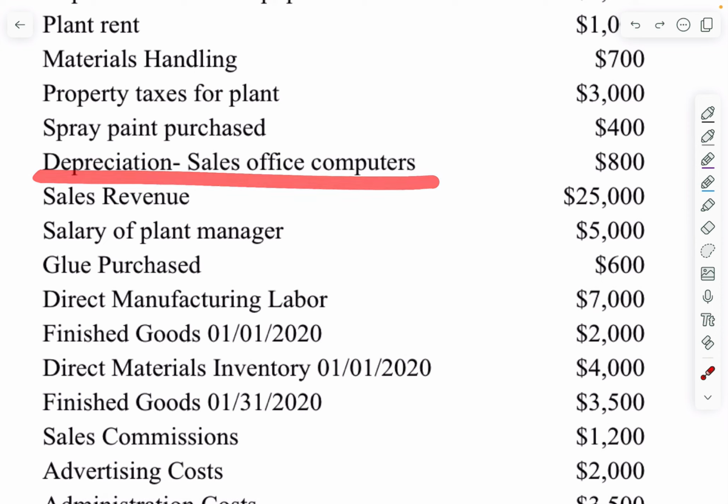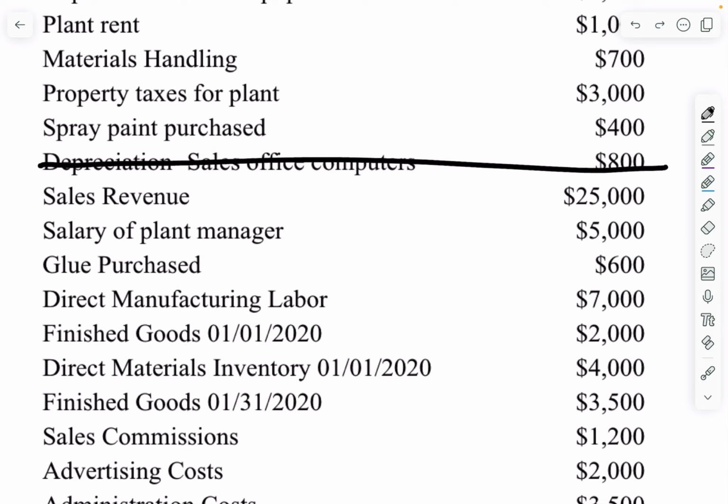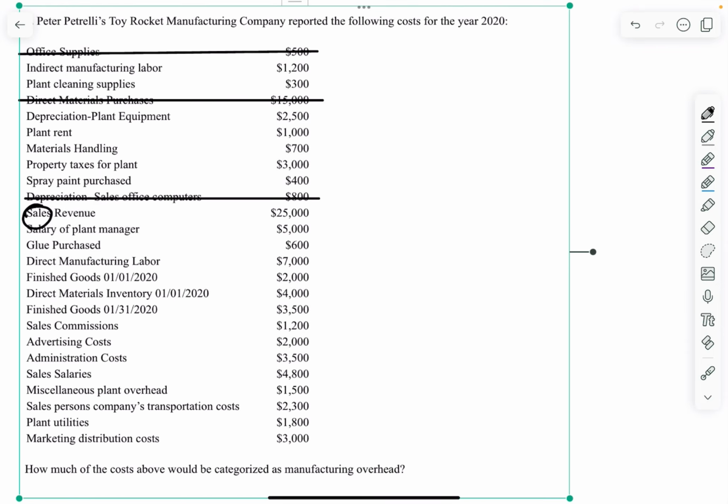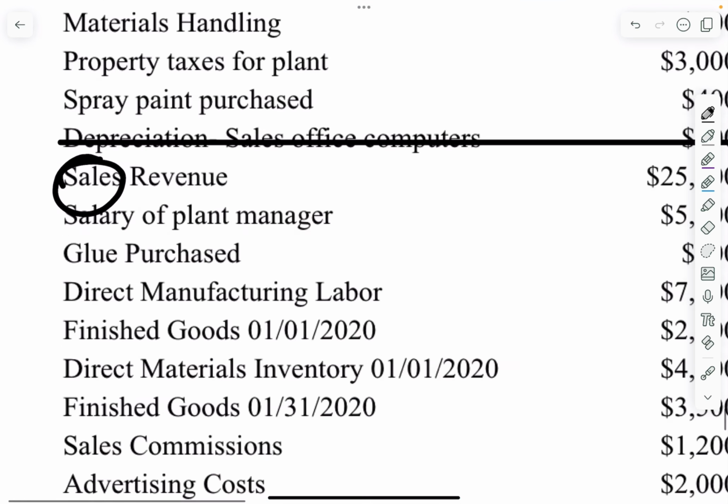Depreciation of sales office computers, as soon as we see sales, we can cross it out because it's not going to be manufacturing related, it's sales related. Another way you can think about this is this: any general costs, any advertising costs, and any sales costs, you can cross them out as being manufacturing overhead costs because they are not manufacturing related. So sales, we cross that out. It also says revenue, so it's not even a cost.